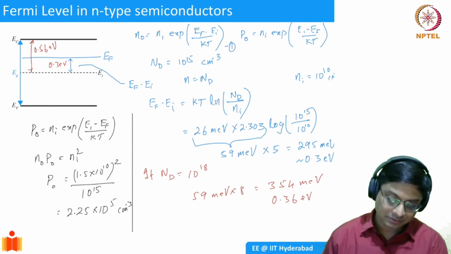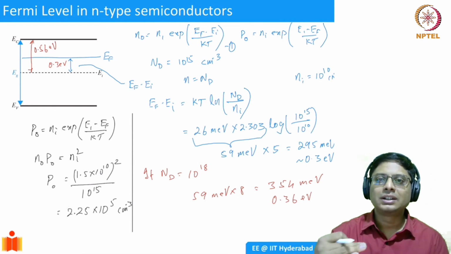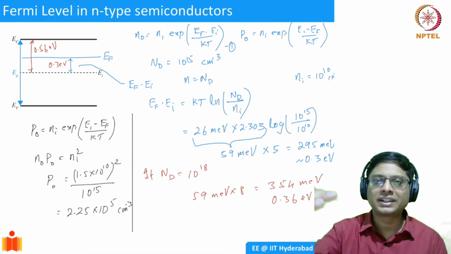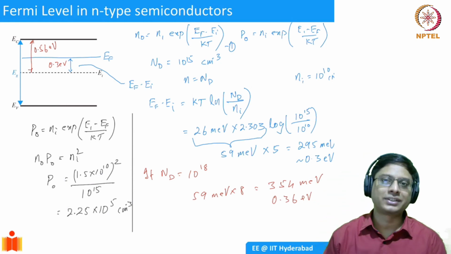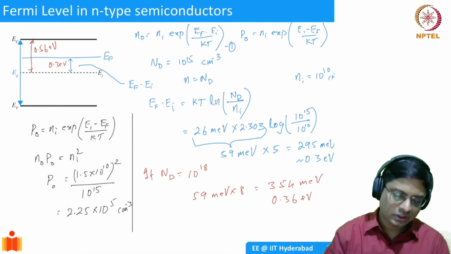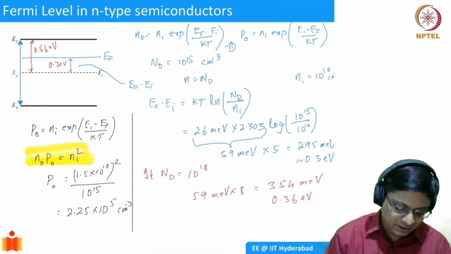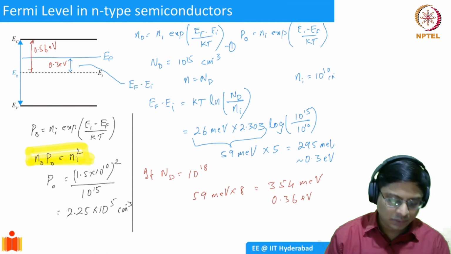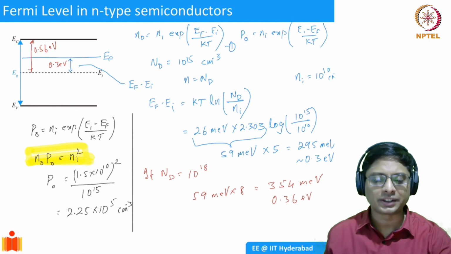So you see what happened. As you introduce n-type dopants, the equilibrium concentration of electrons increases and the equilibrium concentration of holes decreases. You have to remember this very well: n0 p0 equals ni squared under equilibrium conditions. This cannot be violated.